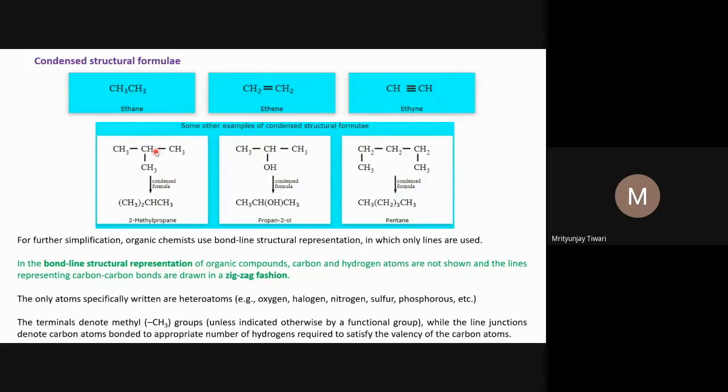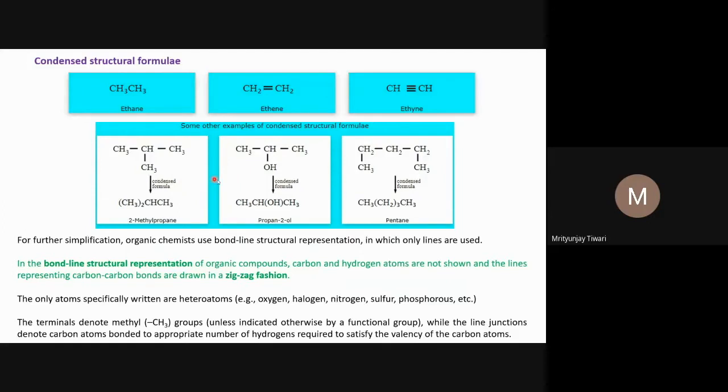But one can also write it in this way: CH3 and this CH3 one can write, or this CH3 twice, CH. Or there is another way to write CH3, CH, then this CH3, which is a side chain, one can write in brackets CH3, CH3. So there are many ways one can represent this.